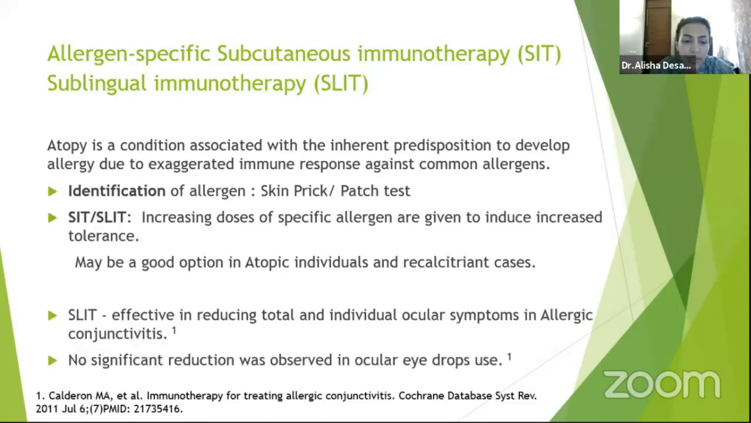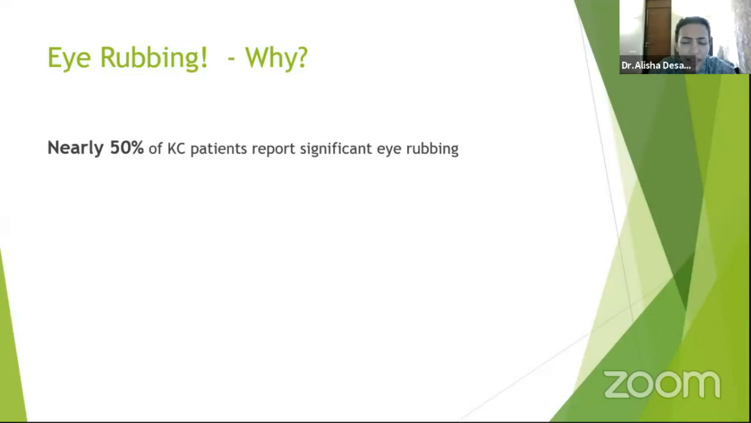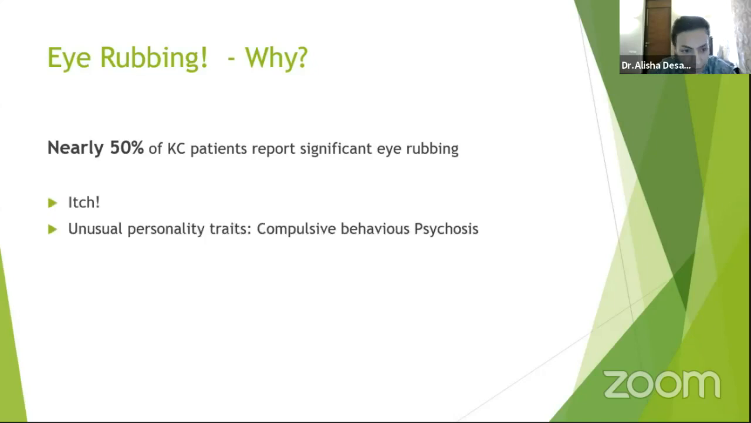However, in the systematic review, it has been shown to help in ocular symptoms, but not shown to be a steroid-sparing therapy. So this is important to note, that just because we send the patient to an allergy specialist, it is not going to be a steroid-sparing therapy. Another very, very important association that we are all aware of is eye rubbing. Nearly 50% of the patients of keratoconus report eye rubbing. So why do they rub? Because of course the itch.